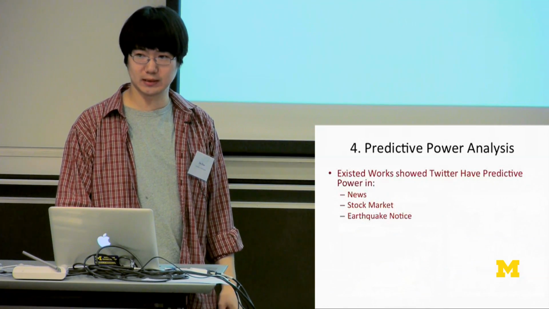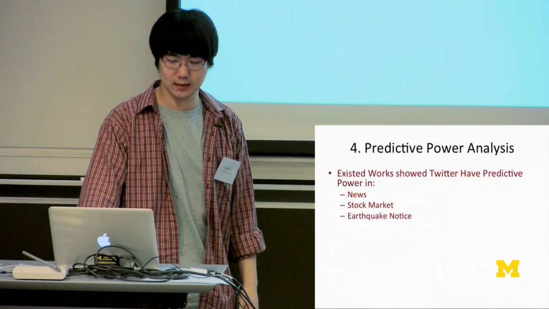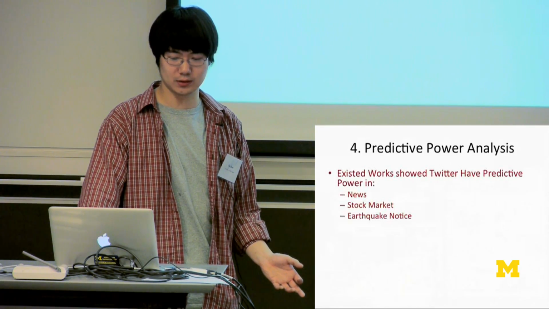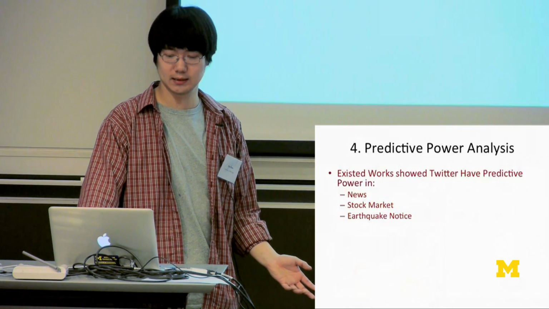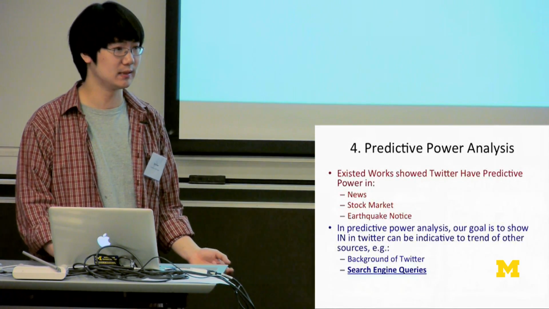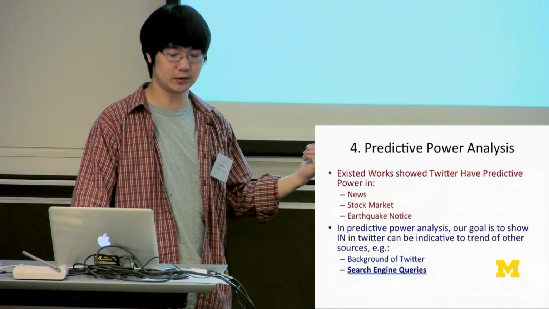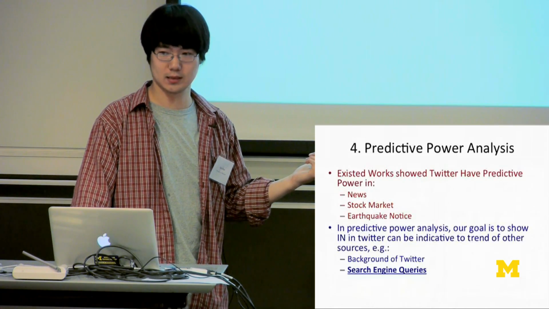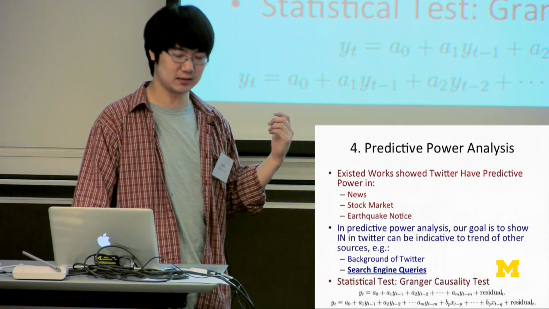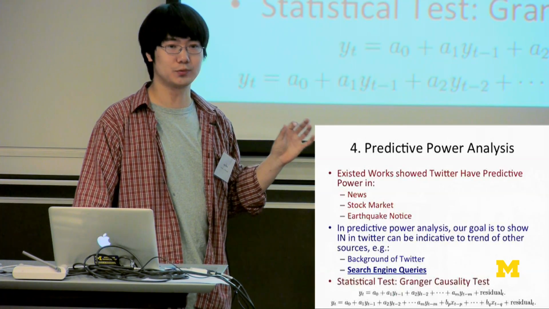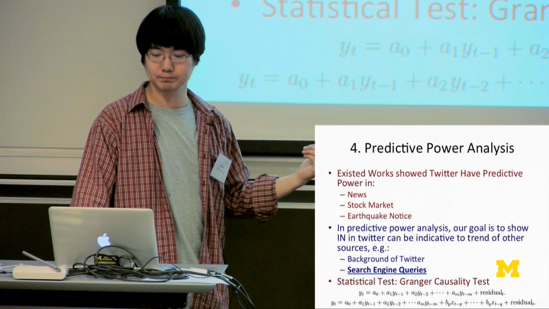At last, we do a predictive power analysis to show the predictive power of the information need. There is existing work showing that Twitter has predictive power for news events, the stock market, or even earthquake notices. What we are doing is showing that information need in Twitter can be used to predict the trend of other sources, for example, the background of Twitter as well as search engine query logs. The method we use is the Granger causality test, a statistical test that uses a linear regression model to predict whether one time series has predictive power for another.